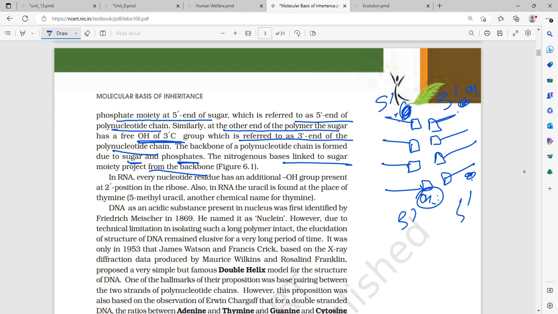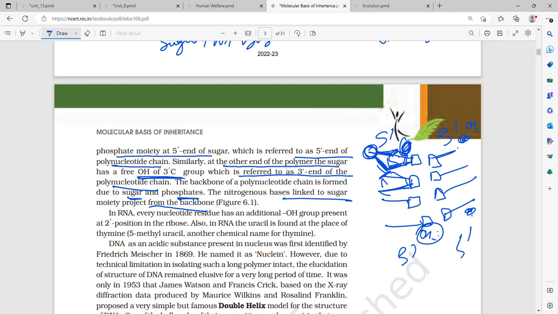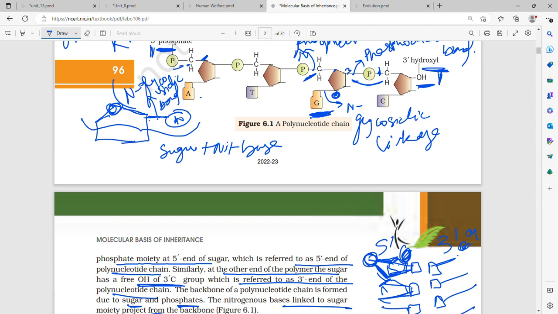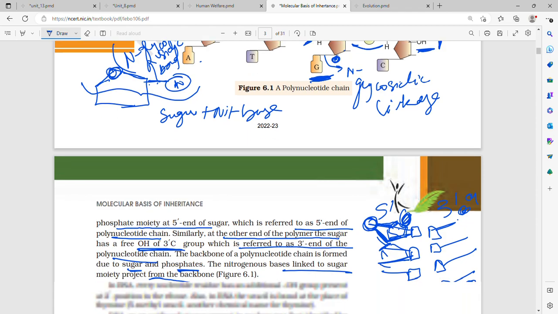So here there is your pentose sugar, and here is your phosphate group. This phosphate group is linked to the third carbon of this pentose sugar. So here it will be joined to the fifth carbon, and here it will be joined to the third carbon.